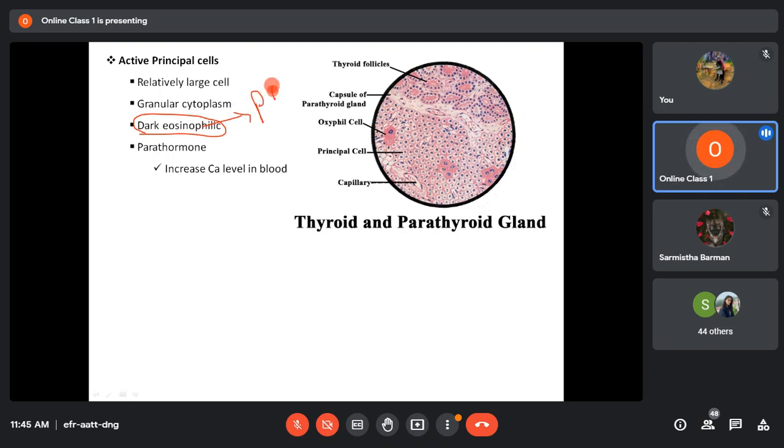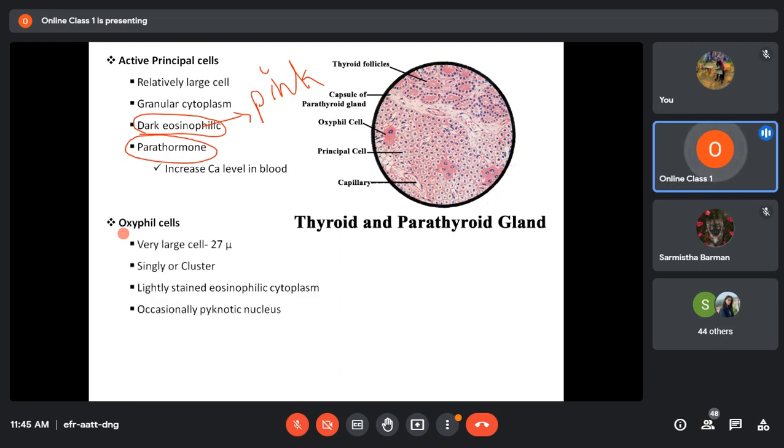And these granules are actually one hormone, and that hormone is parathormone. What is the function of parathormone? The function of parathormone is to increase the calcium level in blood.